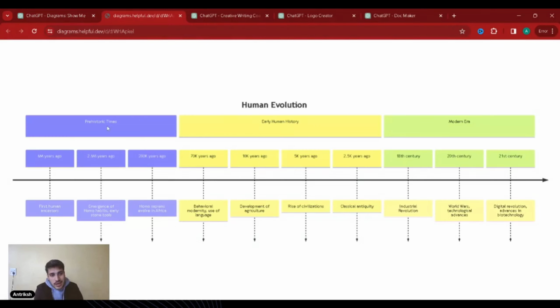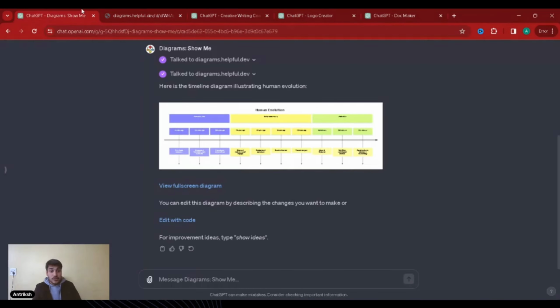So prehistoric times, early human history, modern era. 6 million years, first human emergence of Homo habilis. Okay, wow. Homo sapiens. Okay, 2.5K. So this was like when the year zero would have been there, right? So 18th century industrial revolution, World War, technological, digital. Okay, wow. I mean, this is everything that you would need. I mean, this is what GPTs can do.